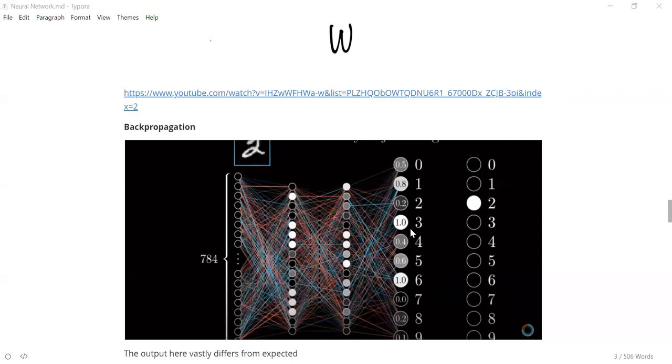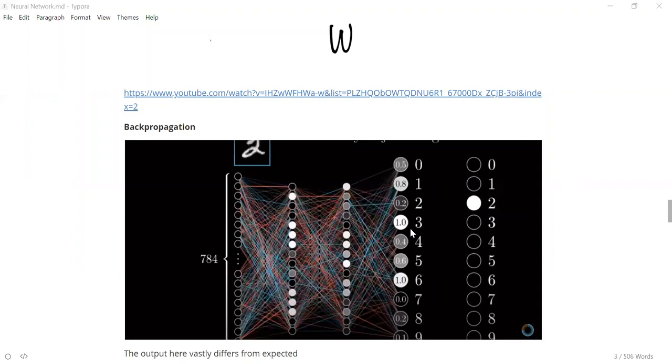So what do we need to do? We need to tell the neural network you have done very badly. So based on this, it will try to correct itself. This is the process of learning, just like how a student or a human learns. I have given an exam and I have got very bad marks. So based on that, the teacher will give me feedback: you have done these things very badly, so you try to figure it out yourself and perform better in the next exam. In the same way, we are telling the neural network you have done very badly for this particular task of classifying 2 as 2. So you need to change your approach the next time so that you will perform better.